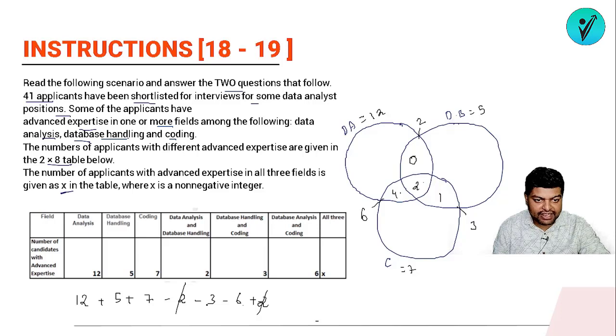12 I have, 5 I have, and 7 we have. Okay, so 7 plus 5 is 12. This is 12. So 12 plus 12 is 24. So from this 24 we need to subtract this -9, sorry. So it will be what? It will be 15. Okay, so total number of students who have at least one of the expertise is what?